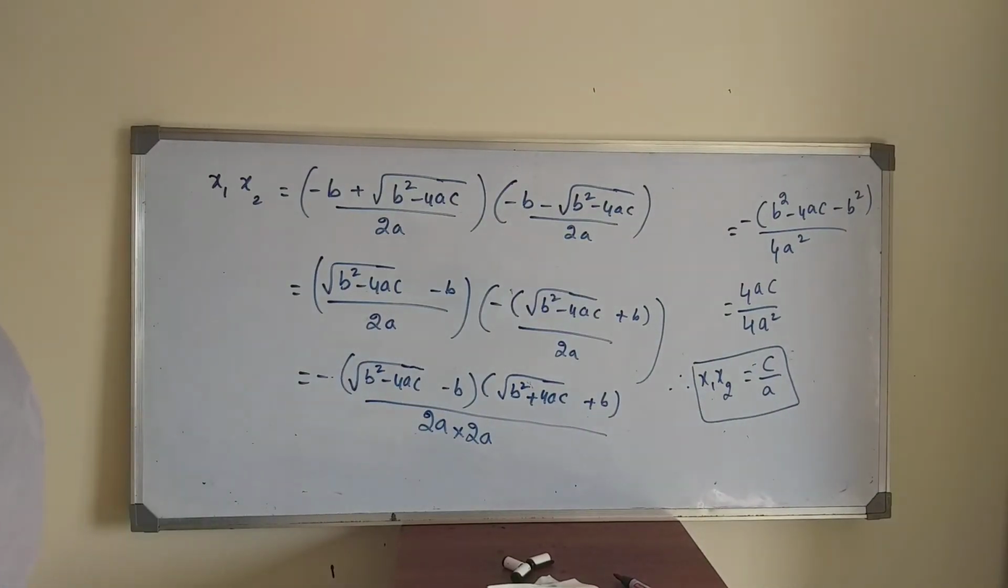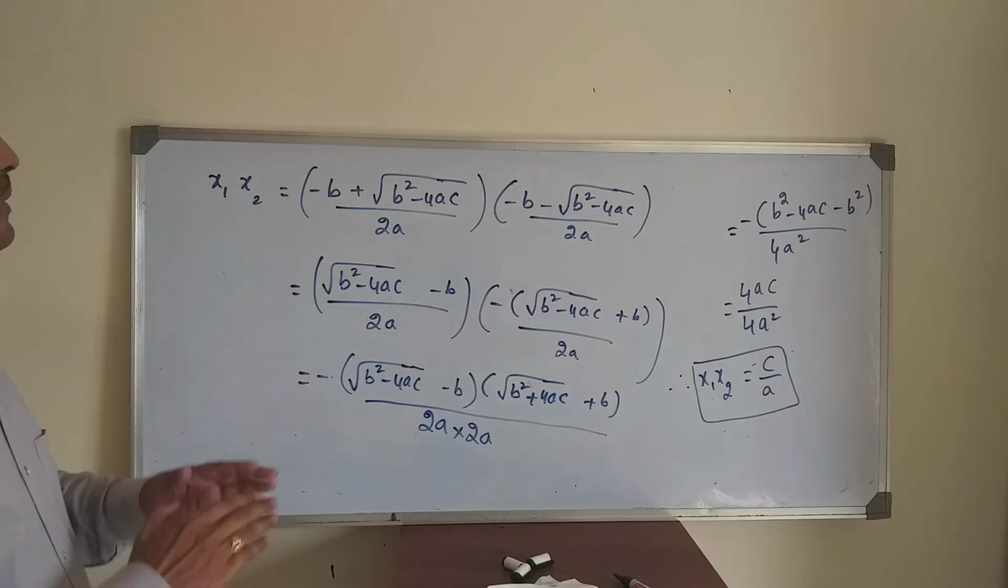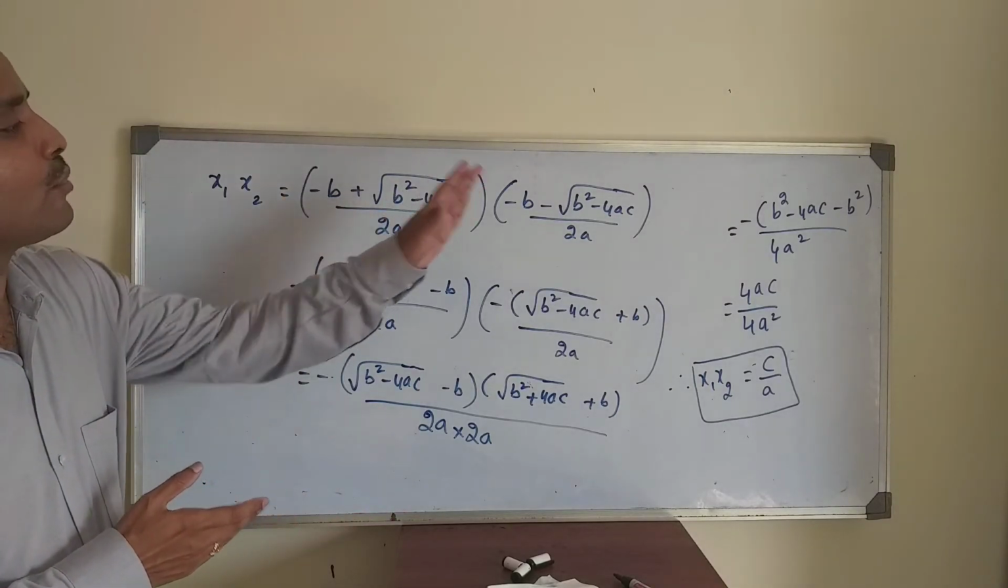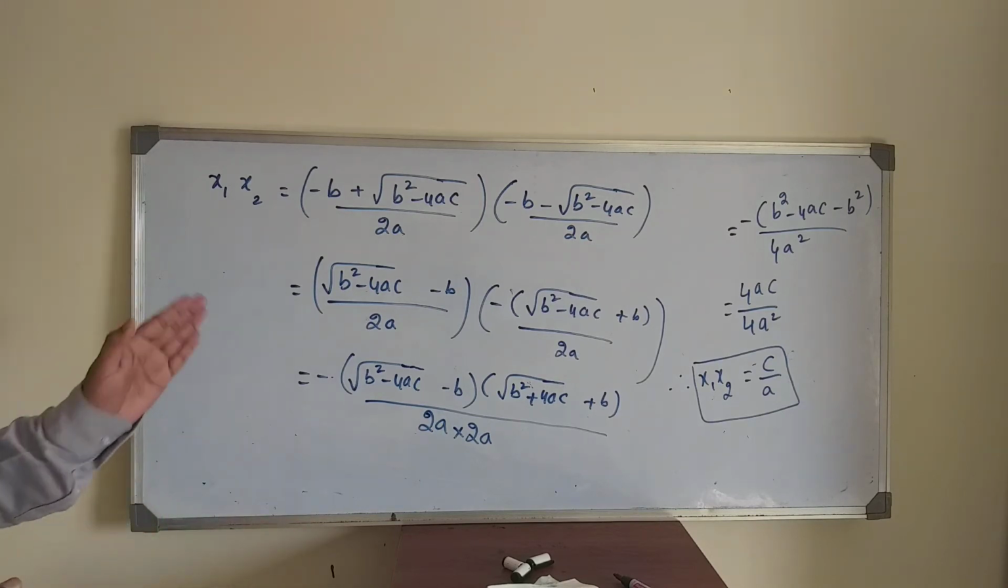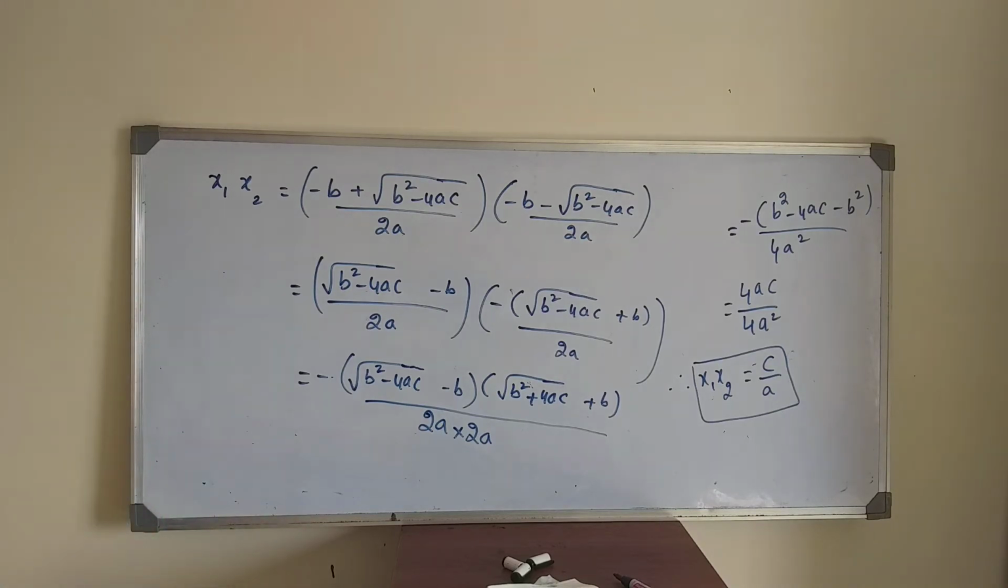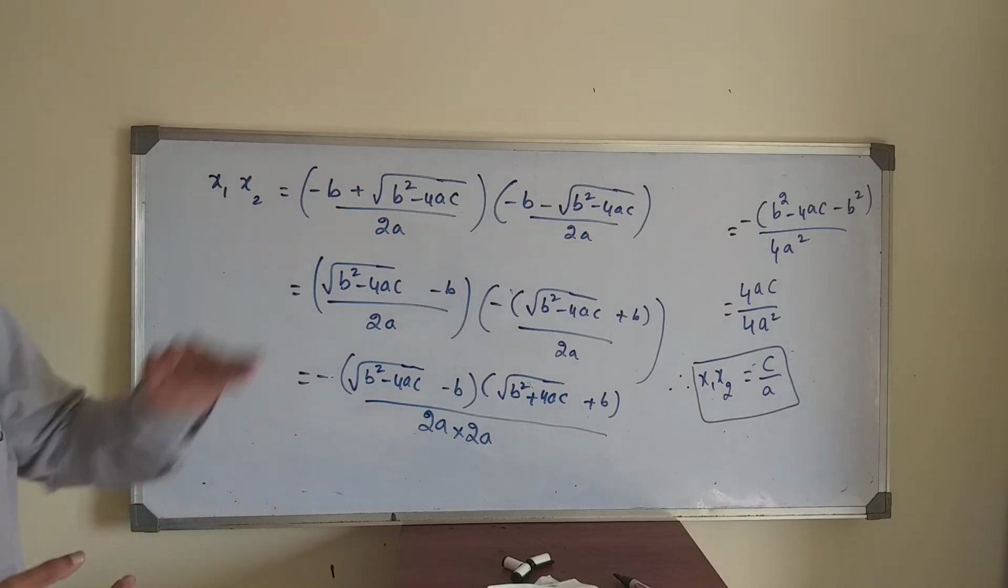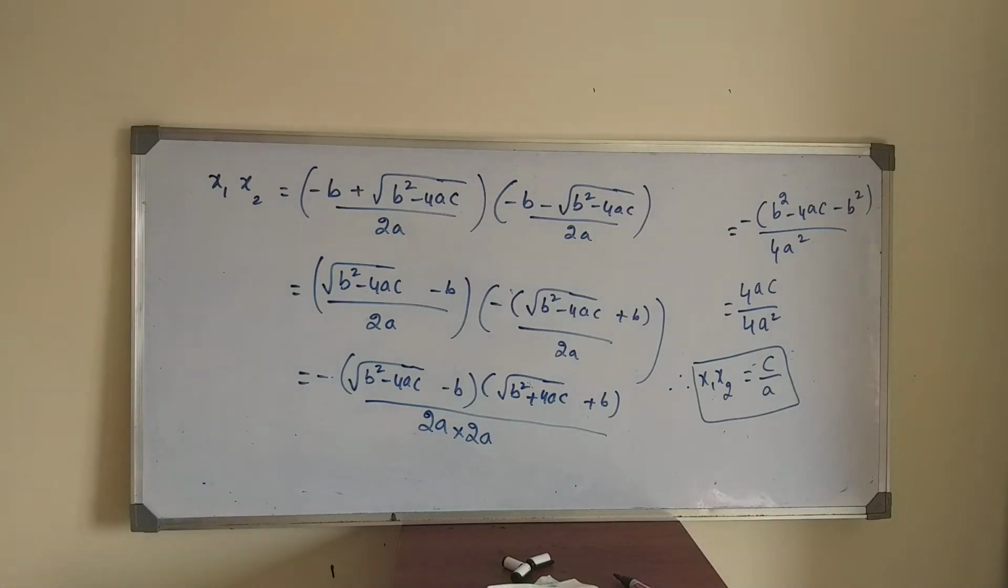These are things you should know. In the quadratic expression ax square plus bx plus c equal to 0, when you have two roots, the sum of the roots is minus b by a and the product of the roots is c by a. Just see it step by step. Then we will continue with some examples on quadratic expressions.